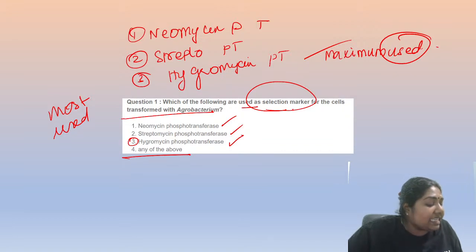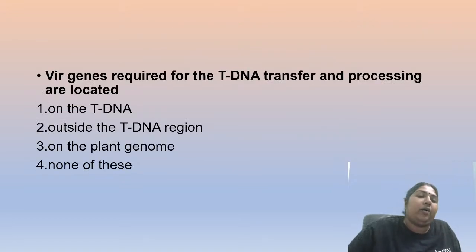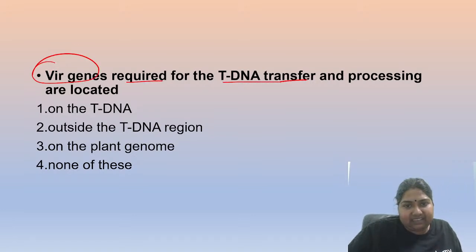If the question is modified to ask which one is very efficient or most commonly used, then you have to go with hygromycin. Understood the minor thing? So Vir genes are required for tDNA transfer and processing. Where are they located? On the tDNA, outside the tDNA, or on the plant genome? We cannot eliminate any of these. So where are the Vir genes present?